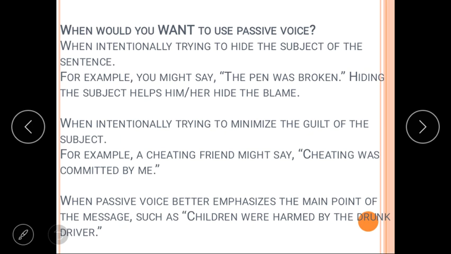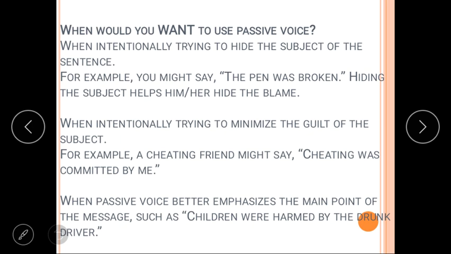Next, when passive voice better emphasizes the main point of the message, such as children were harmed by the drunk driver. Actually, here what is the main message? That is the children were harmed, not the drunk driver. So in this way, we can say that passive voice is used to emphasize the main point of that sentence or that message.